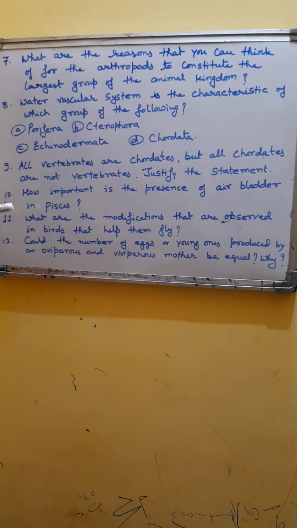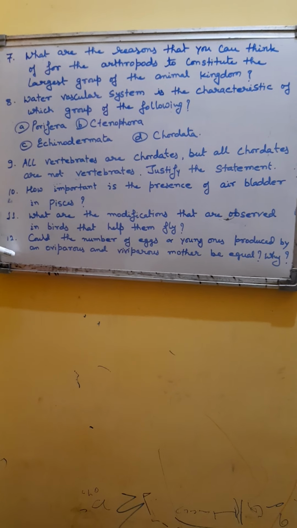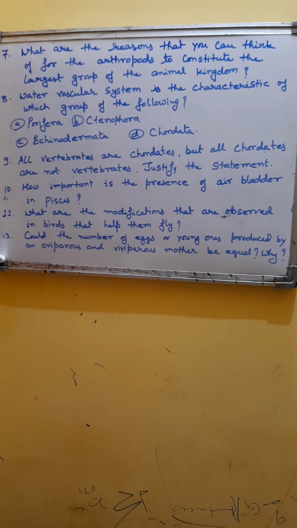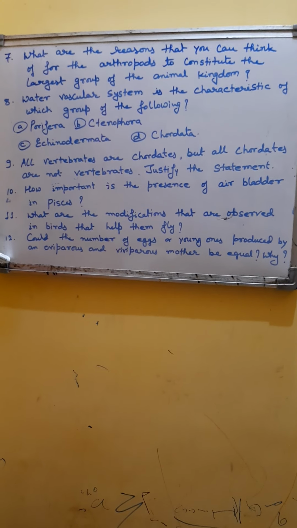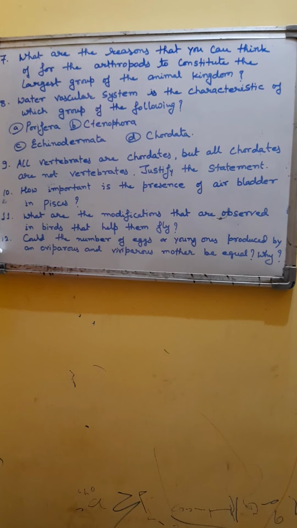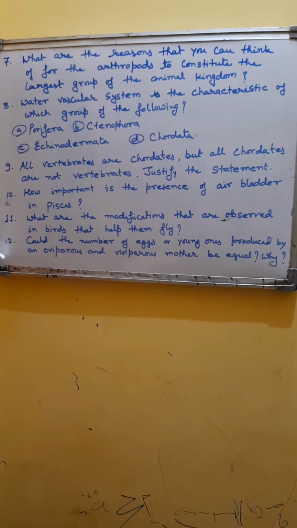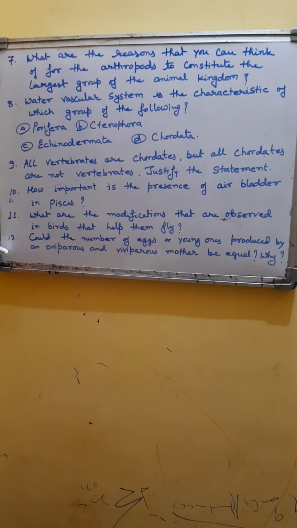It is, you can say, a mechanism of nature of population control, because all eggs may not be hatched, and there may not be suitable environmental condition available for all the eggs. So only few eggs are hatched and few organisms come out from the eggs.